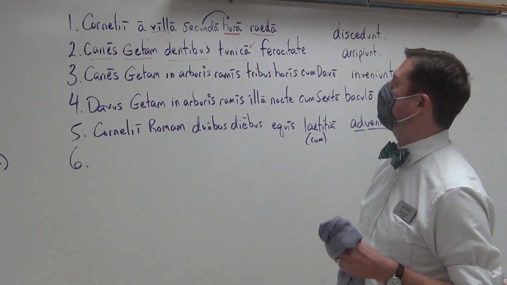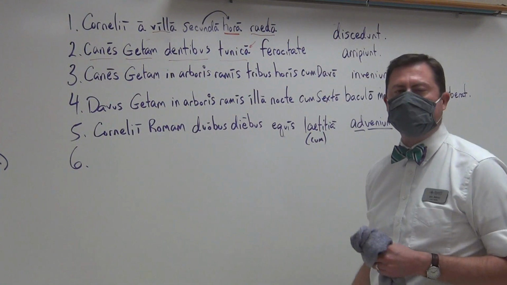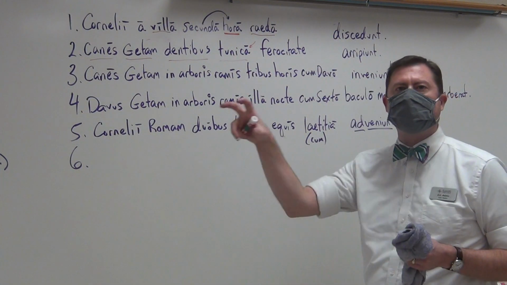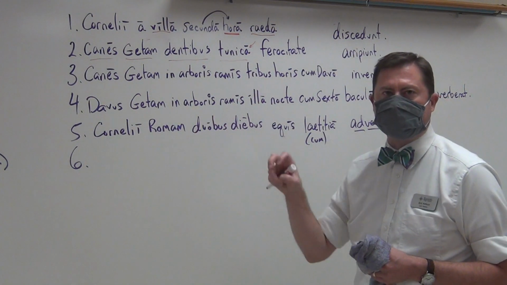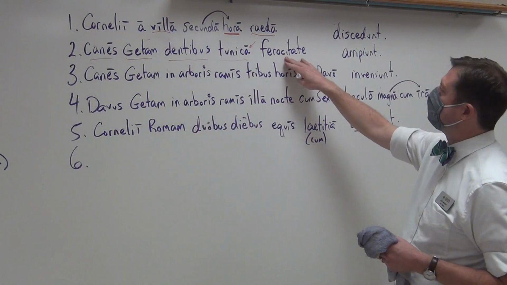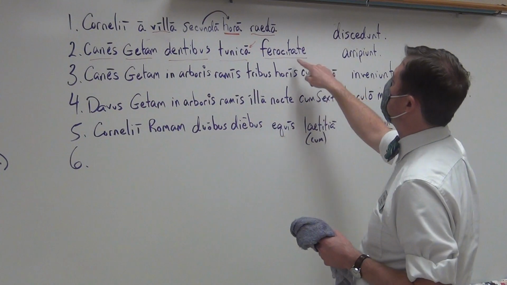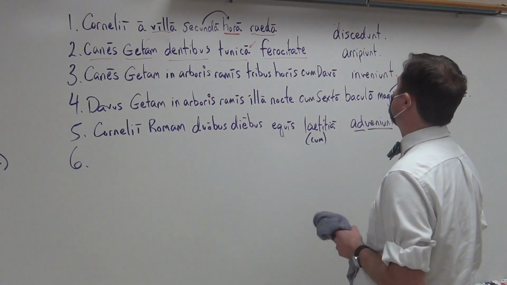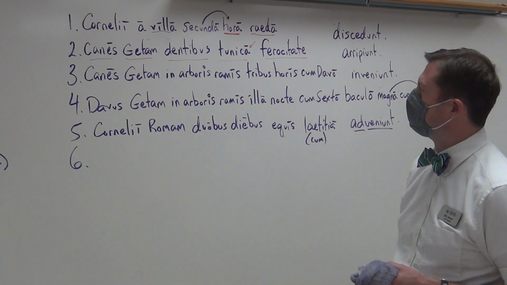By, with, because of, from, in, on, at. It is the means. He'd be slippery and get away. That gives them the ability to grab him. That tunica. And what is the abstract quality of this ablative? It is the manner. The manner with which they grab him, with ferocity.